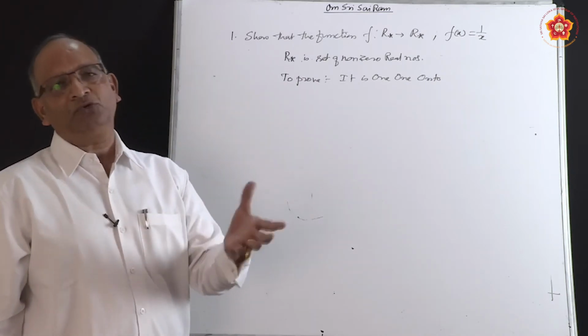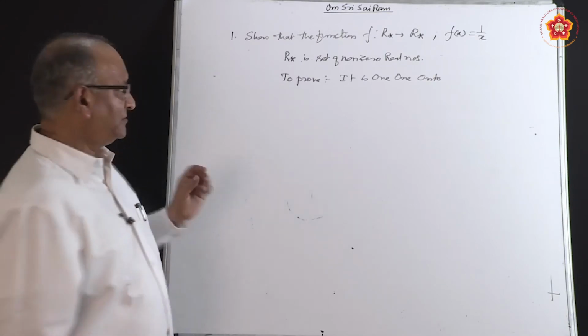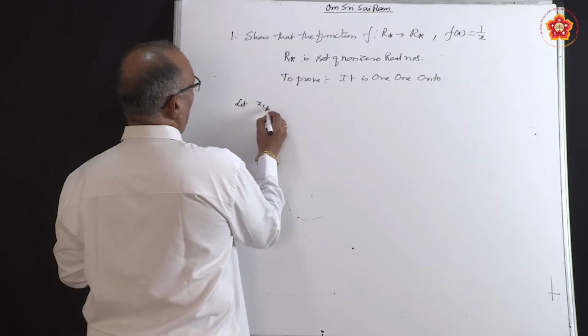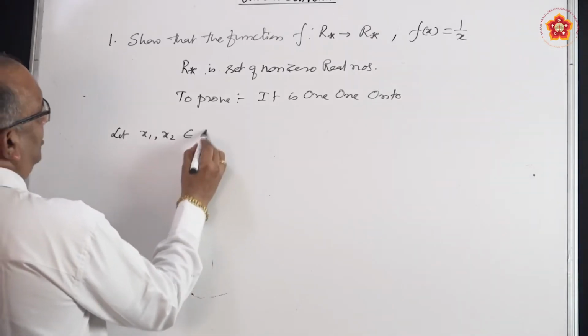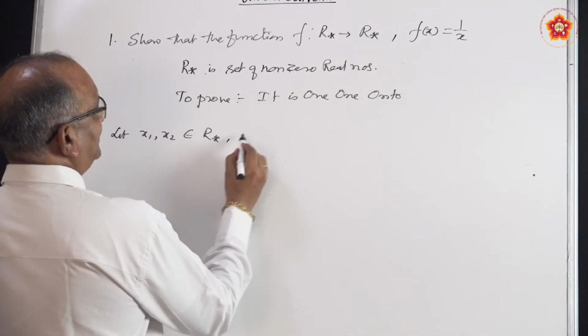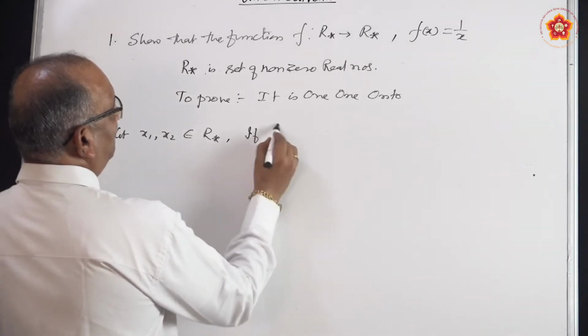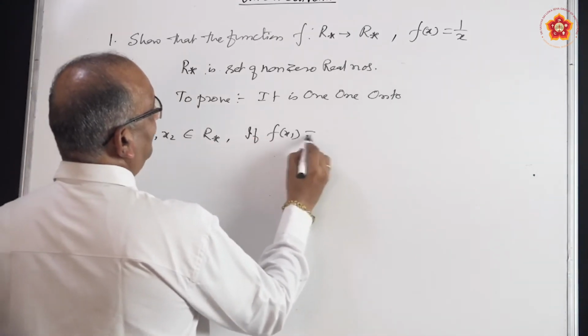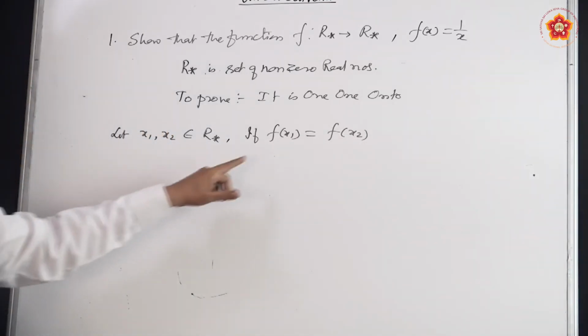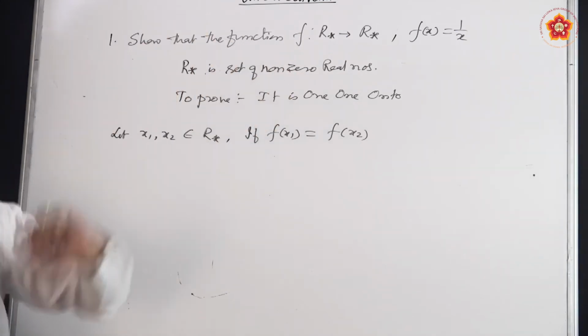We assume two elements of the set. So we will say let x1, x2 belong to this particular set of real numbers, and the definition says if f of x1 is equal to f of x2, which we are assuming, then we should conclude that x1 is equal to x2.